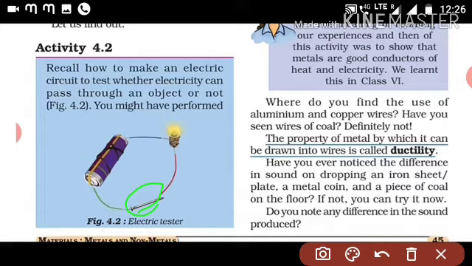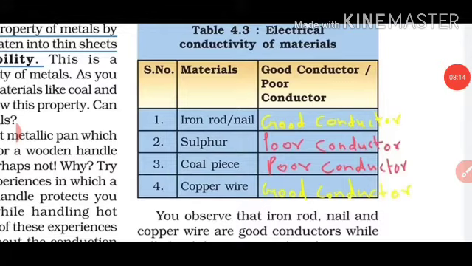non-metal. Suppose you keep here a rubber eraser, which we use to erase our pencil, and the bulb does not glow. That means the rubber is included in non-metals. That means the rubber is not a good conductor, and the material which you put here and the bulb glows, that material is called a good conductor of electricity.